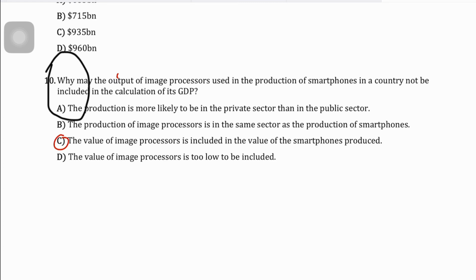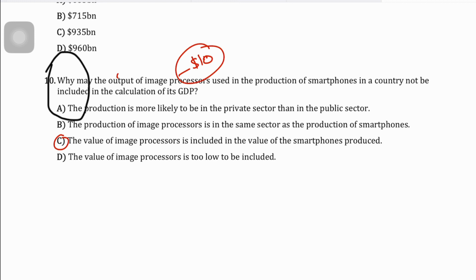Why? Because you see, in calculating the GDP by the output method, it's very important that we avoid double counting. So measuring the value of the finished products, that is, the smartphone, is your final output. If for example the output of the image processors is, let's say, $10, this would represent the value added as well.